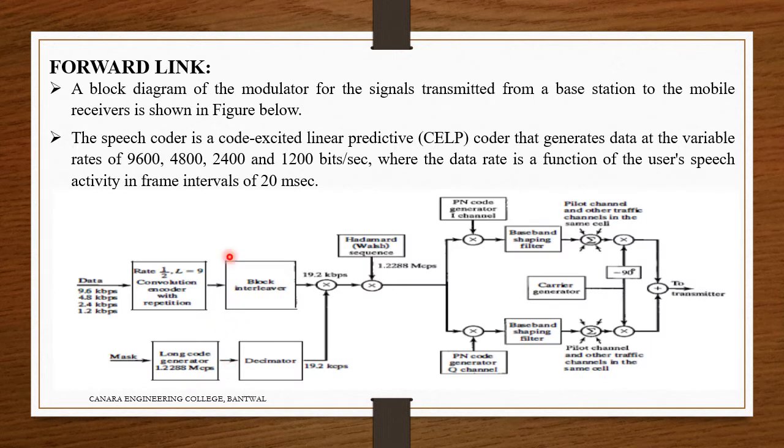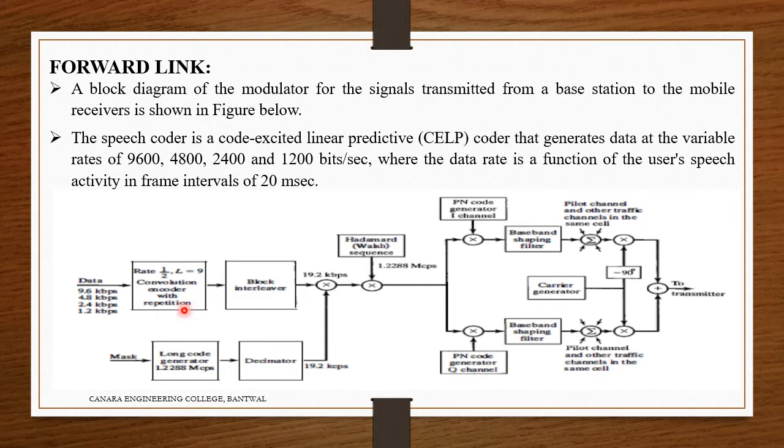Now, after looking at the forward link and the reverse link, we have to analyze how the process goes. We have two parts here: the forward link and the reverse link. The forward link is from the base station to the mobile receiver, and the reverse link is from the mobile receiver to the base station. First we look into the forward link, with the block diagram of the modulator for the signal transmitted from a base station to the mobile receiver.